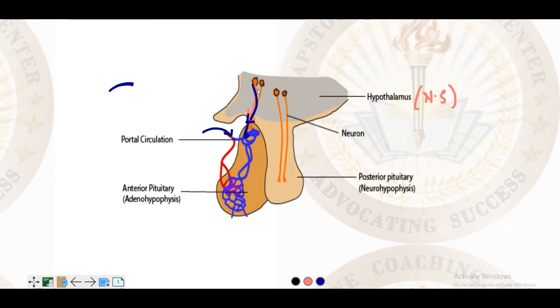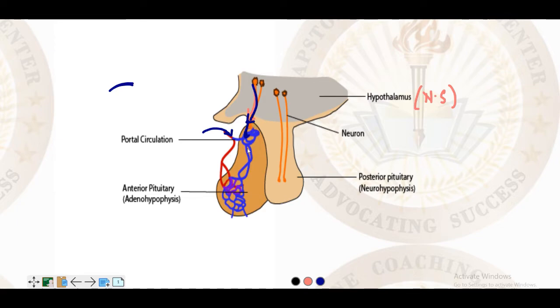Whenever the hormone is secreted here, it passes into this portal circulation and goes into the blood. Hormones, as I said, travel through the medium of blood. So it goes into the blood, and a response is generated in the anterior pituitary, or the adenohypophysis, this frontal lobe.